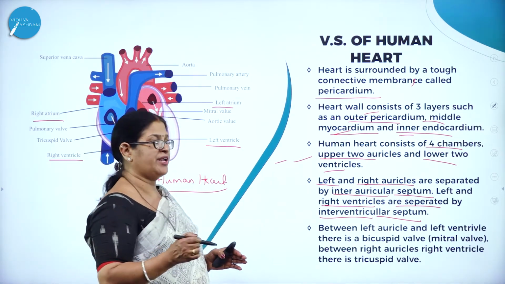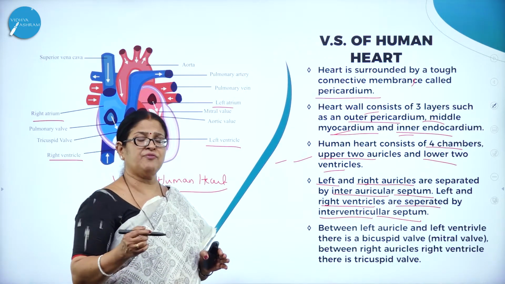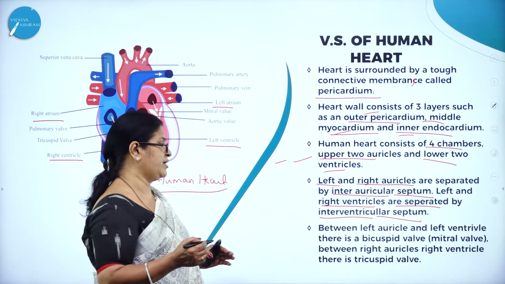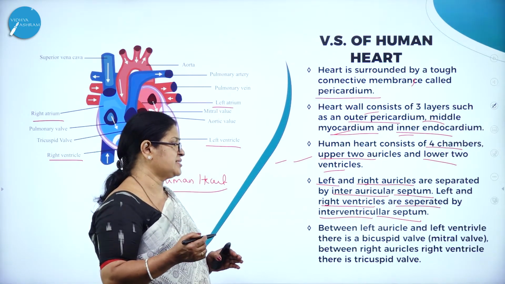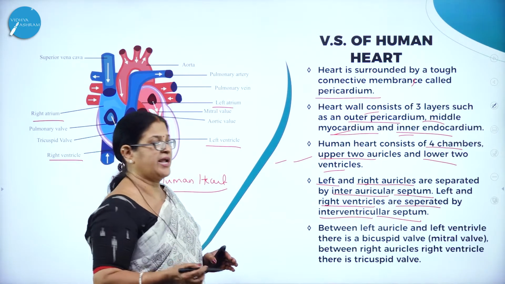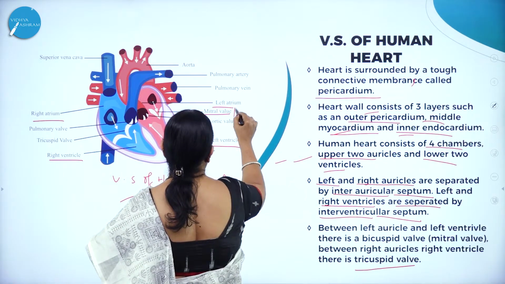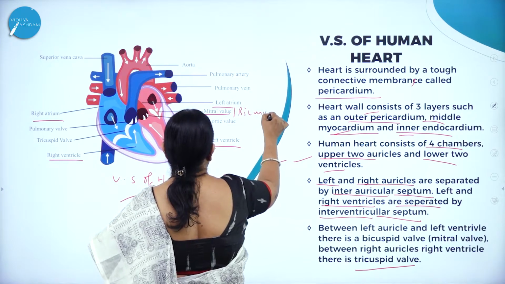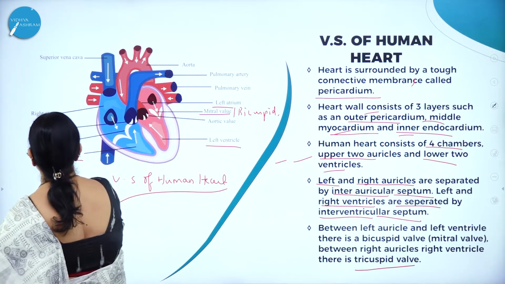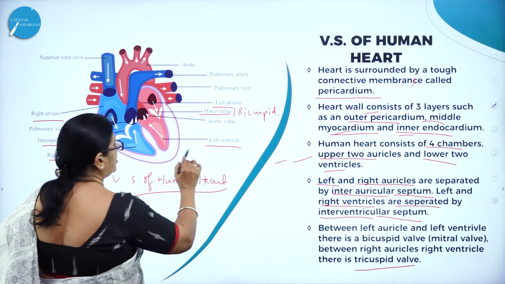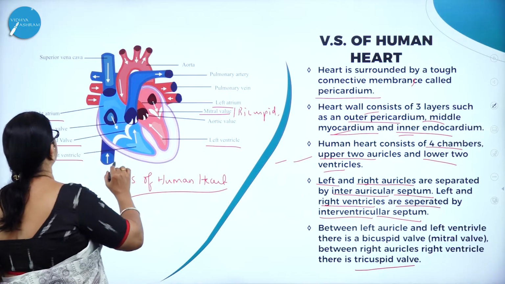Then between the left auricle and left ventricle, there is a valve called the bicuspid valve, which is also called the mitral valve. And between the right auricle and right ventricle, there is the tricuspid valve. Here you can see the mitral valve, also called the bicuspid valve. Here you can see the tricuspid valve.